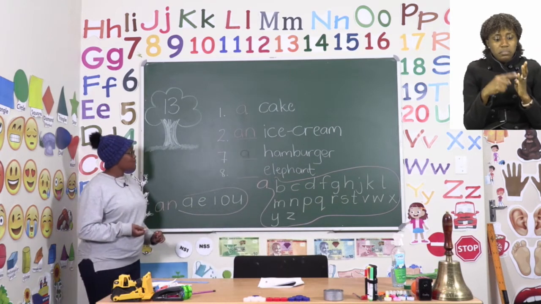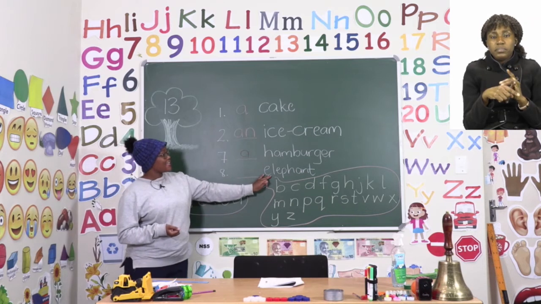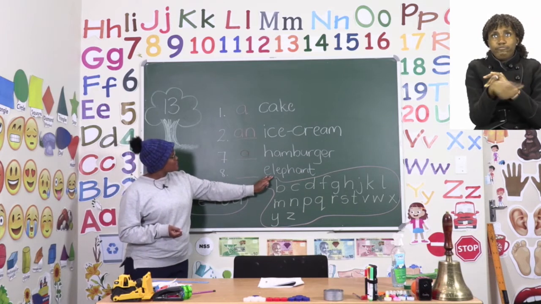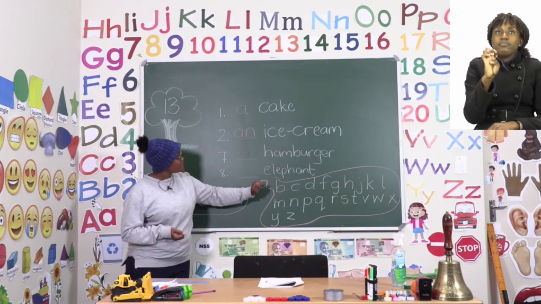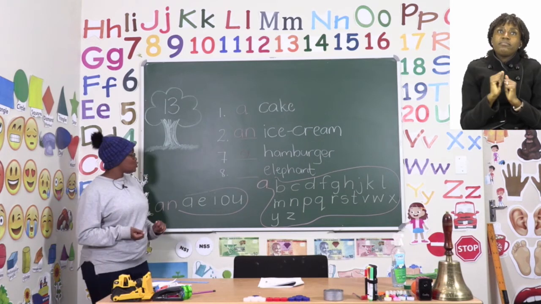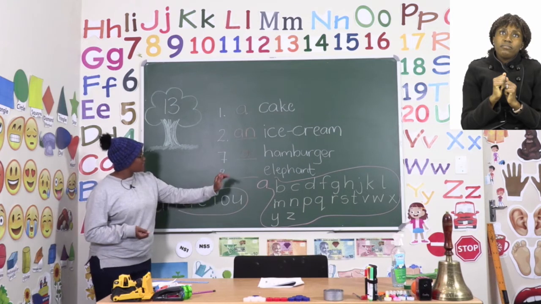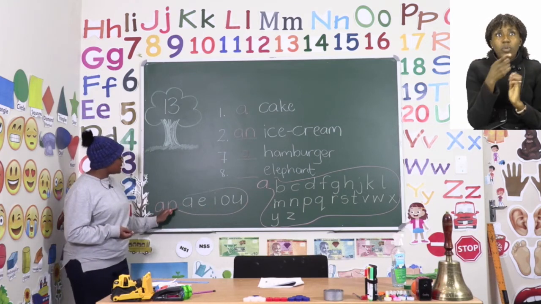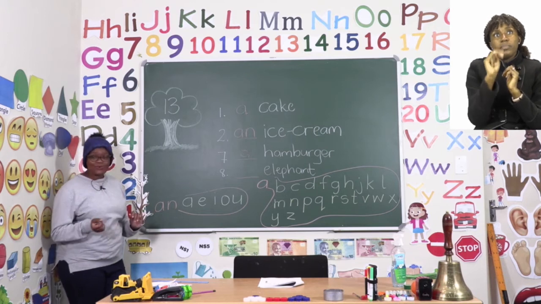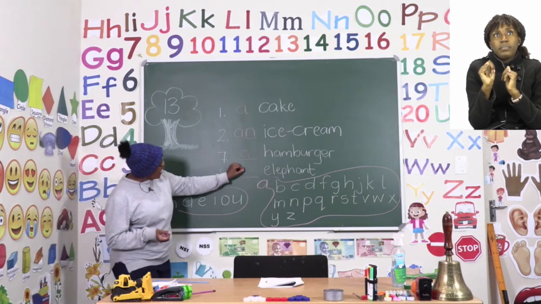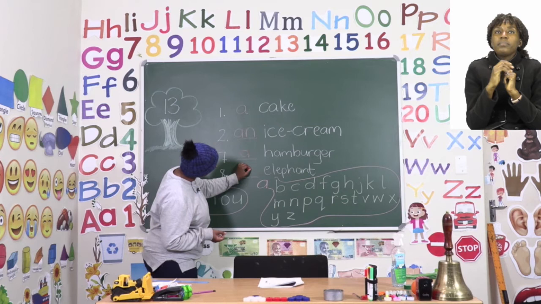The last one that we're going to do today is elephant. You can see that the elephant has an E to start its word. So we need to look for an E. And it looks like E is here for an. So now we say an elephant.